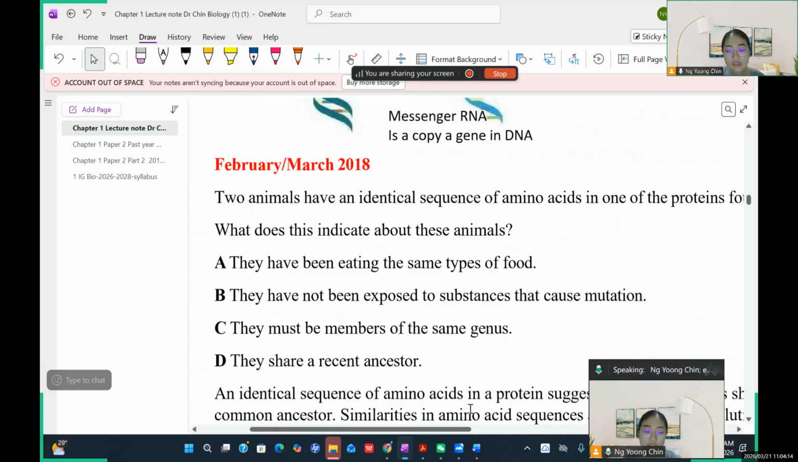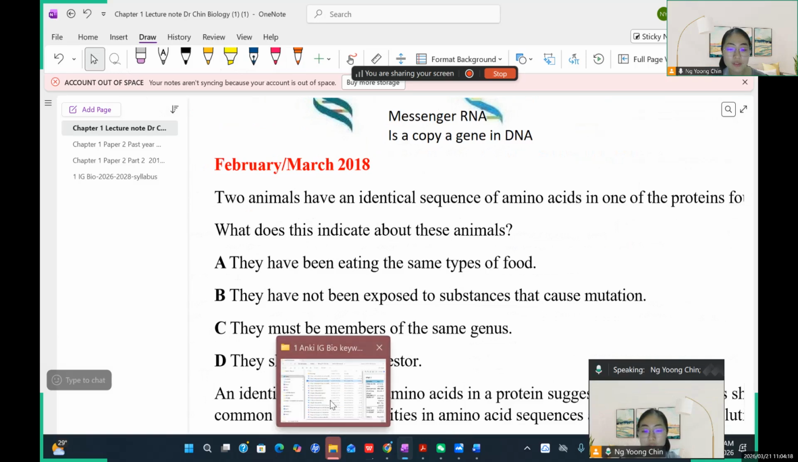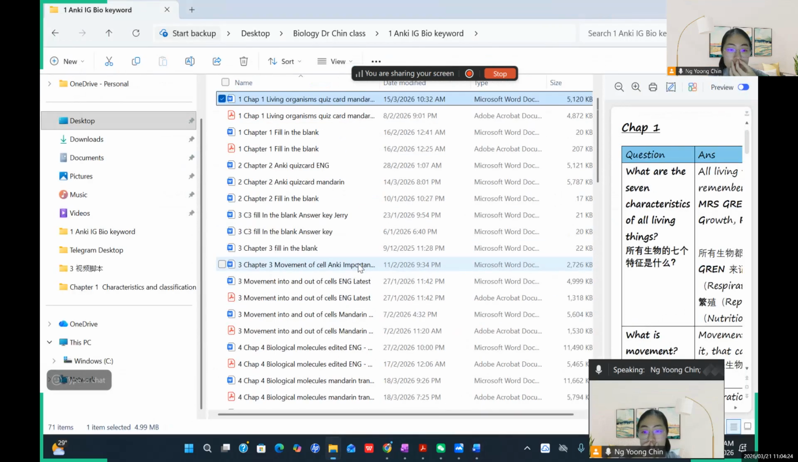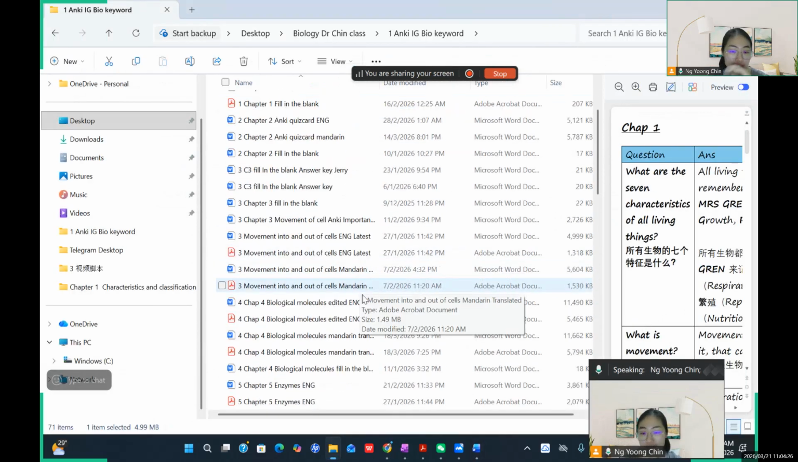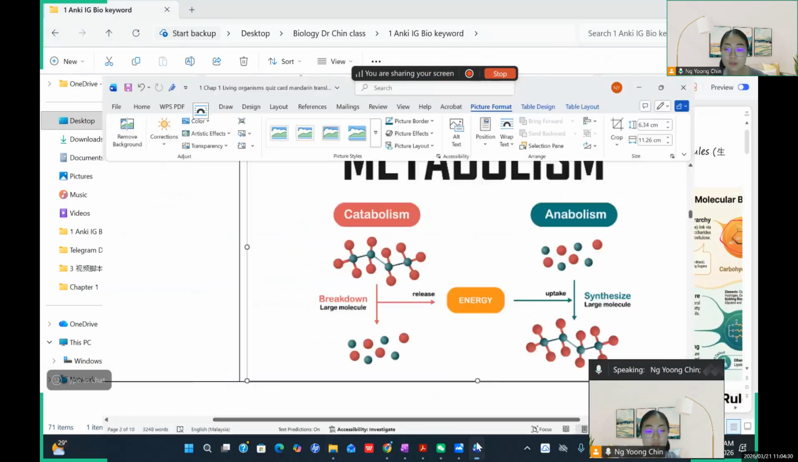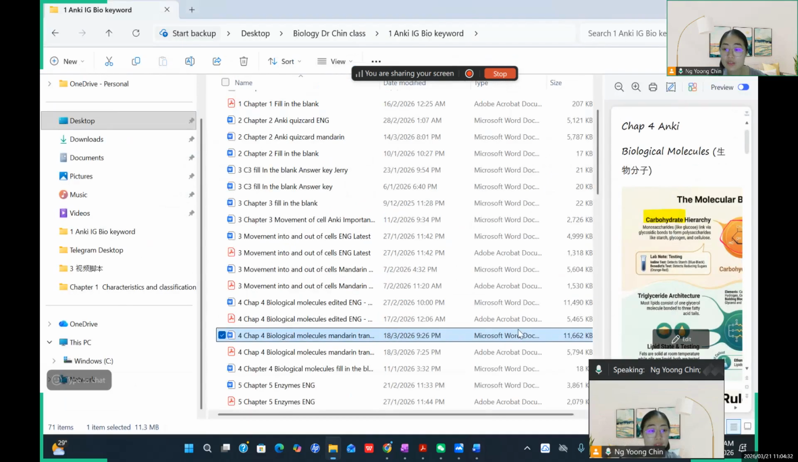Okay, so actually you learned this in chapter 4. Let me show the chapter 4. What is meant by amino acid? In chapter 4, we talk about biological molecules. This is another few topics later. So just remember amino acid is just an ingredient to make the protein.